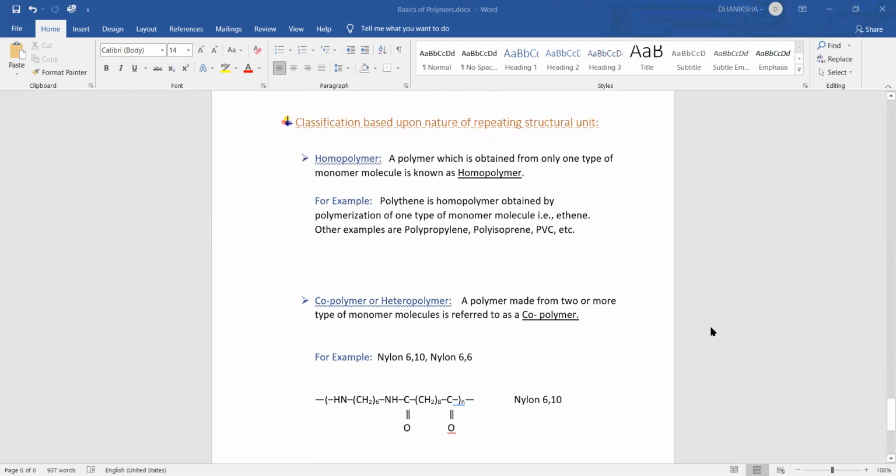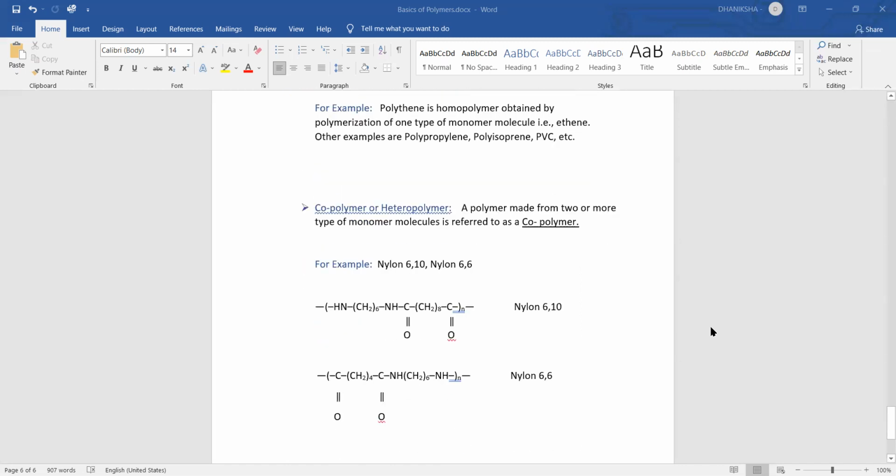Now we are discussing classification based on the nature of repeating structural unit. Homopolymer. A polymer which is obtained from only one type of monomer molecule is known as a homopolymer. For example, polythene is a homopolymer obtained by polymerization of one type of monomer molecule, that is ethene. Other examples are polypropylene, polyisoprene, PVC, etc. Next is copolymer or heteropolymer. A polymer made from two or more types of monomer molecules is referred to as a copolymer. For example, nylon 6,6 and nylon 6,10.